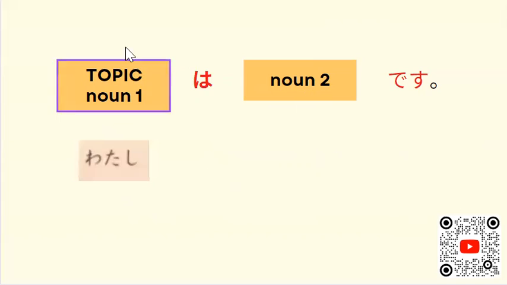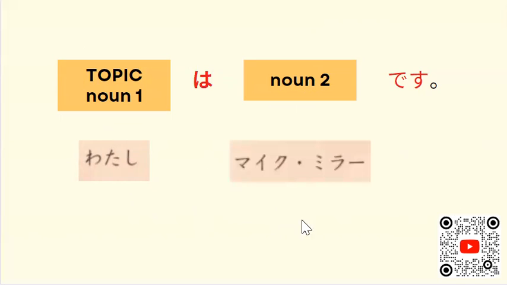じゃあ、皆さん、let's try it ね。So, 私は information, マイク・ミラーです。Which means I am Miller, no?